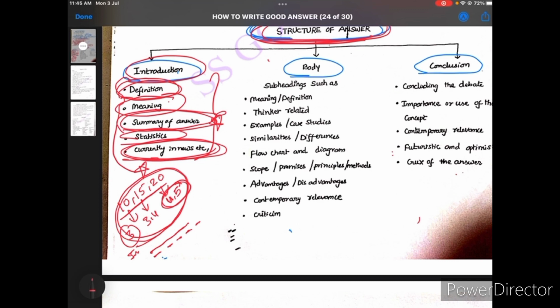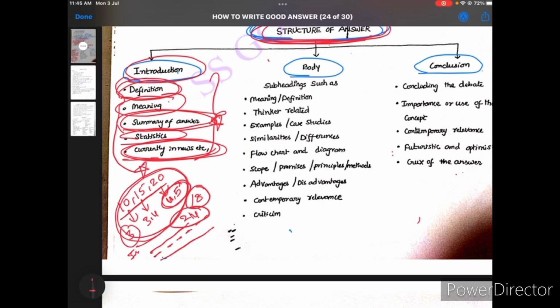Six words per line, there are 3 lines, so 6 threes are 18 words you should cover in the introduction part. Okay, how many words? 18 words for 10 marks. For 15 marks you should cover 6 fours, which is 24. Okay, this is the structure of the introduction.